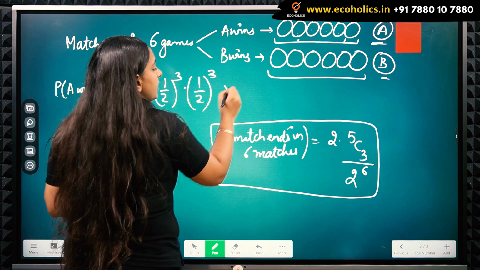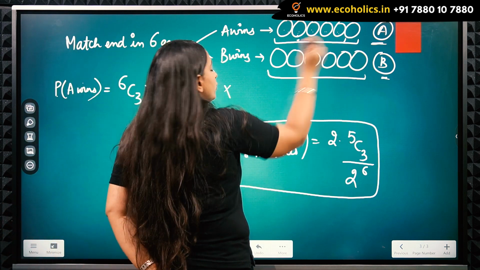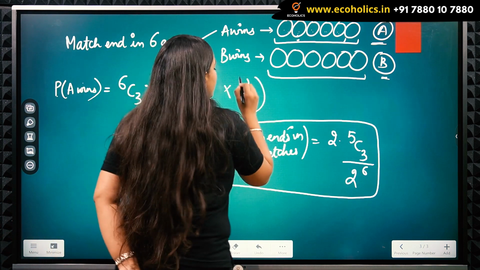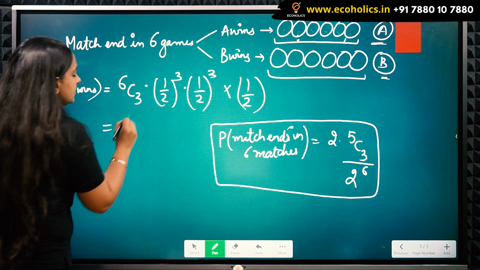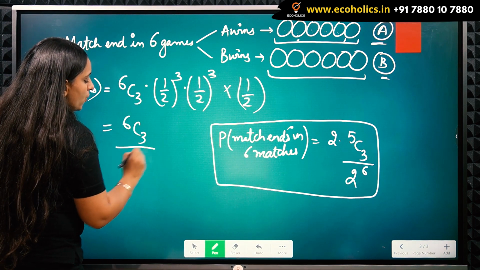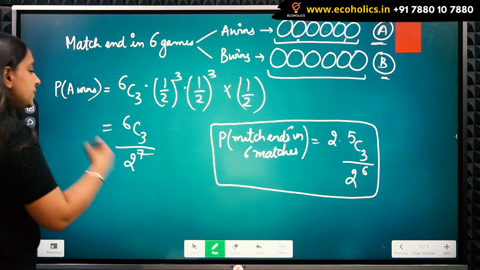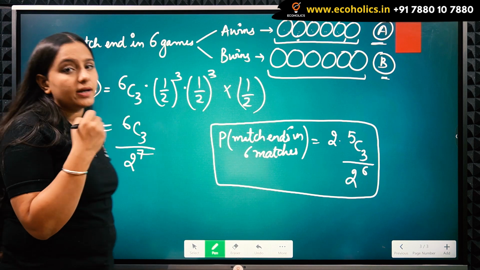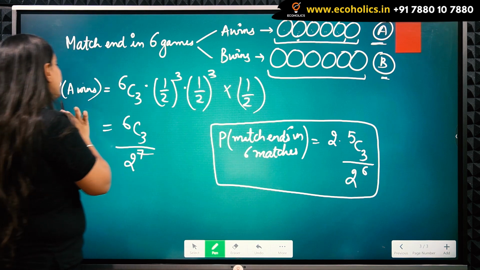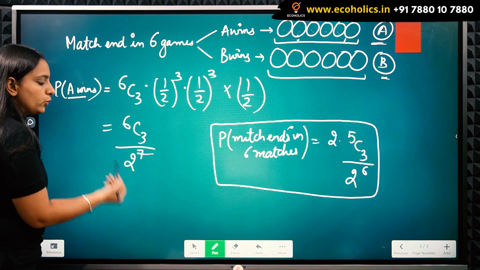Now at the 7th match I need A to win, so 1 by 2 again. So what do I get? I get 6C3 upon 2 raised to power 7. Clear? Similarly, because A and B are similar, the probability of B winning is going to be this only.